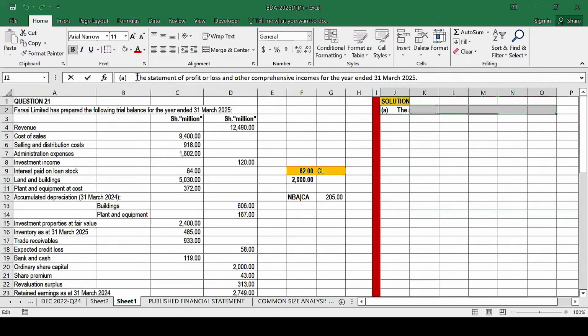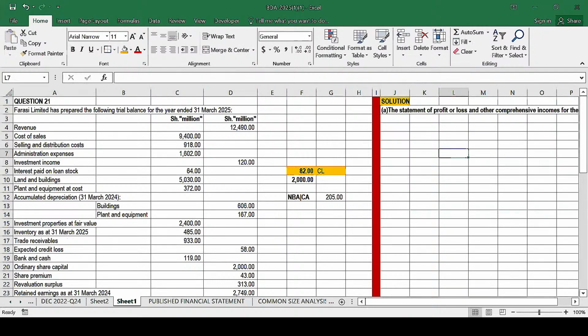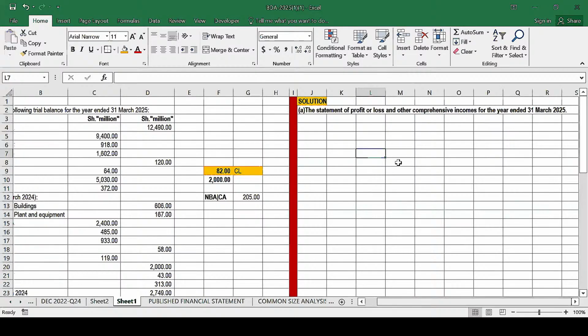This is the statement of profit or loss for the year which ended 31st of March 2025. So we can shade that like that. And then we need to have a single column, and our figures here will be in million of shillings. We need to indicate up there that our figures are in million of shillings.